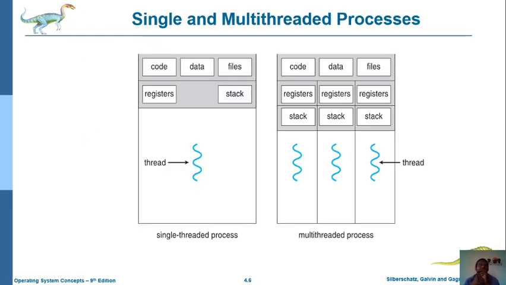So now we observe some more differences between single-core, single-threaded and multi-threaded processes. While executing any instruction, these are some basic things: what is the code, what is the data related to that code, and are there any files required for storing the data. And then we use the registers and the stack for executing that particular instruction.